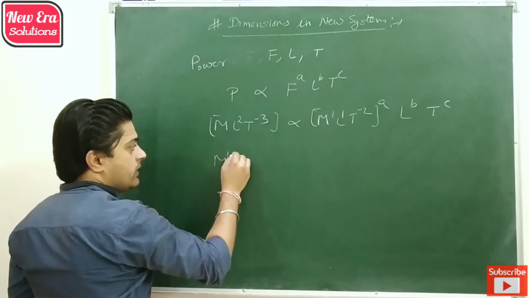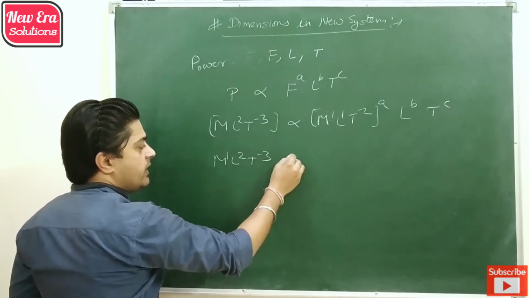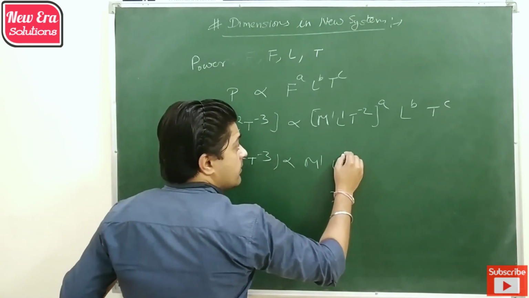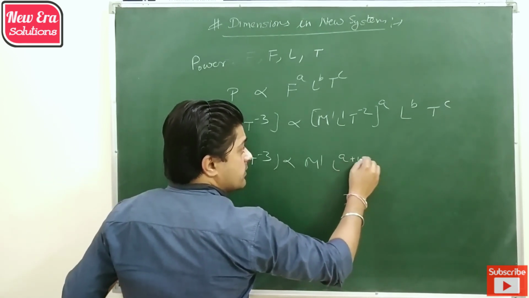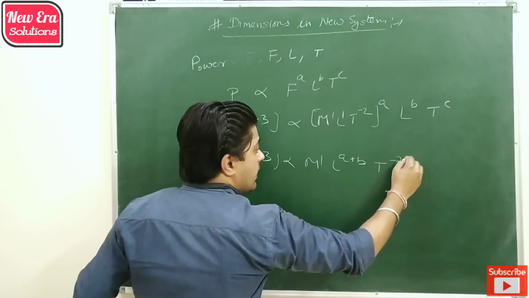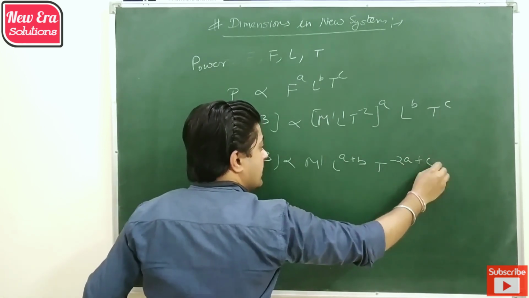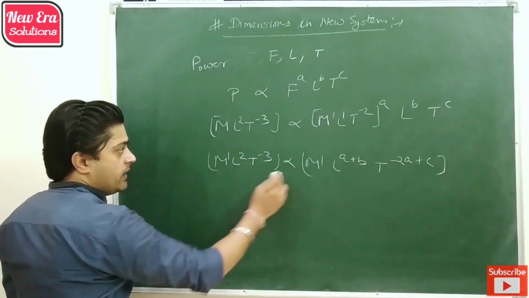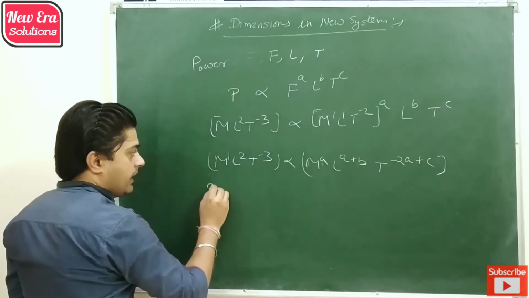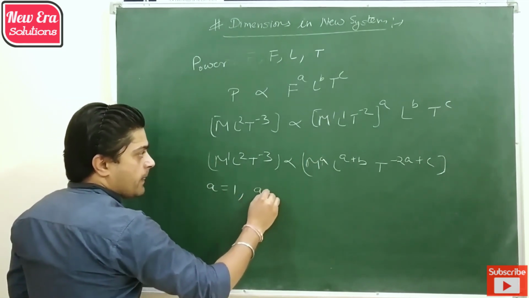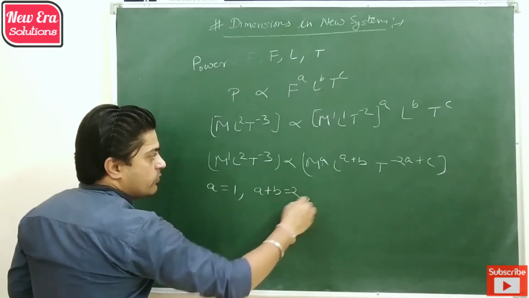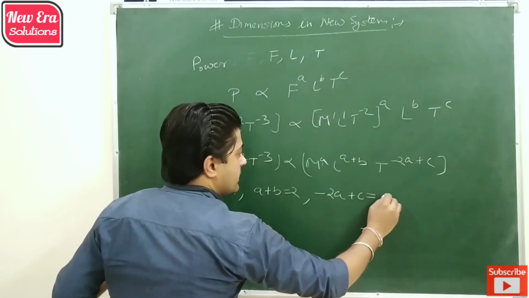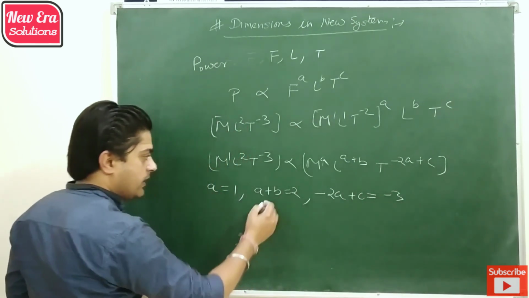Then M1 L2 T minus 3 is proportional to M to the power a, L to the power a plus b, and T to the power minus 2a plus c. By equating the respective dimensions, we get a is equal to 1, a plus b is equal to 2, and minus 2a plus c is equal to minus 3.